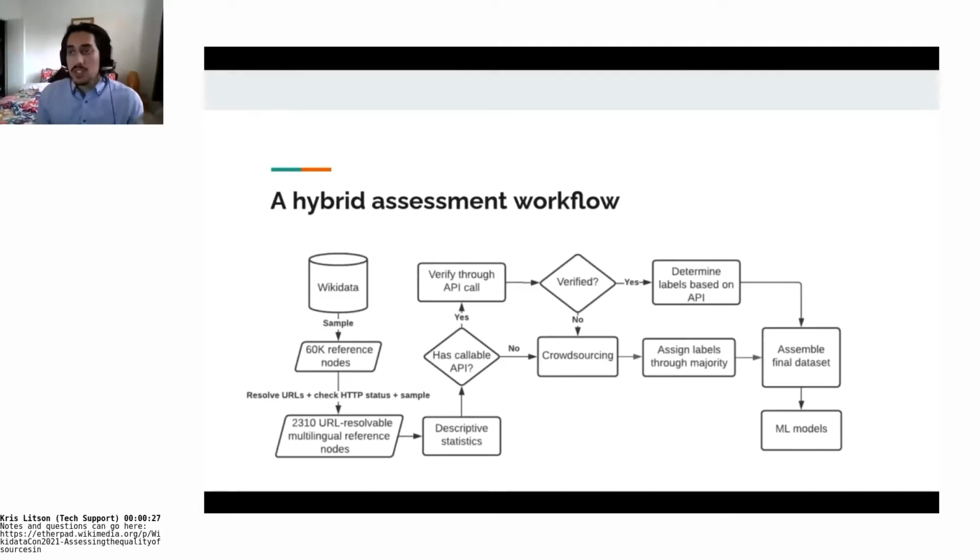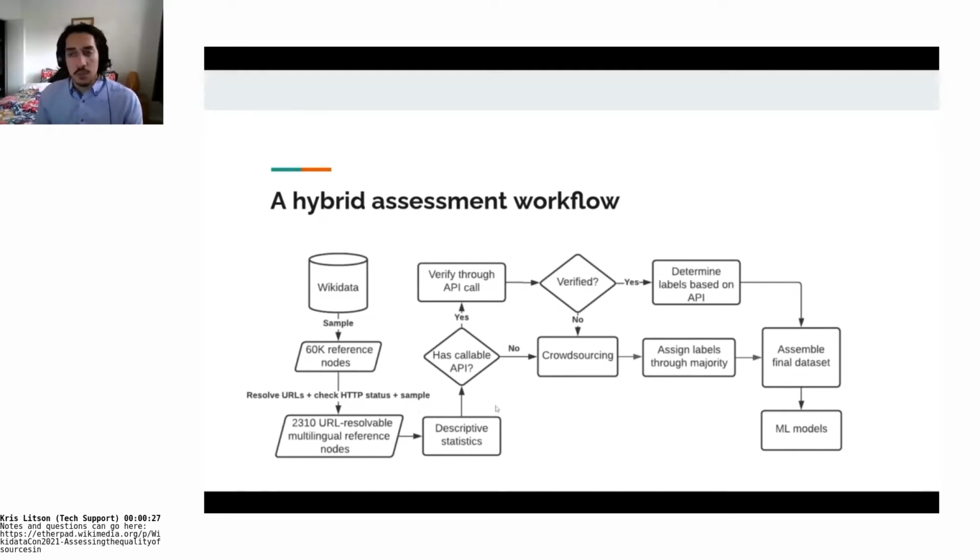The way we did this was through first taking a huge sample of claims and references in Wikidata, mainly reference nodes, checking if we could resolve some sort of URL from them, if we could transform this reference into an identifiable resource online, and then taking some samples in 6 specific languages, which I'll get to later.